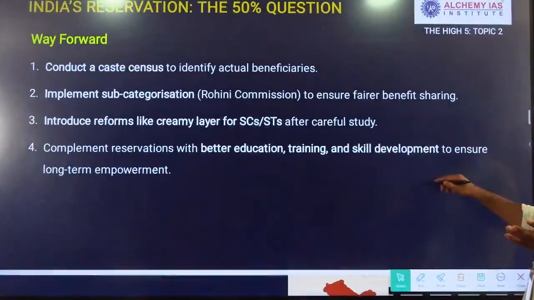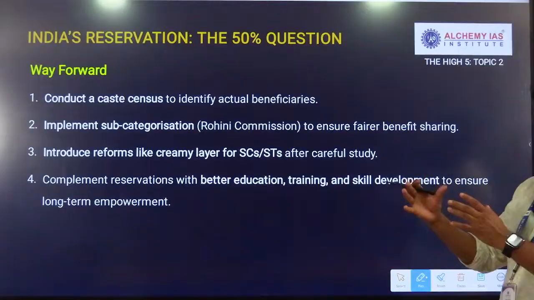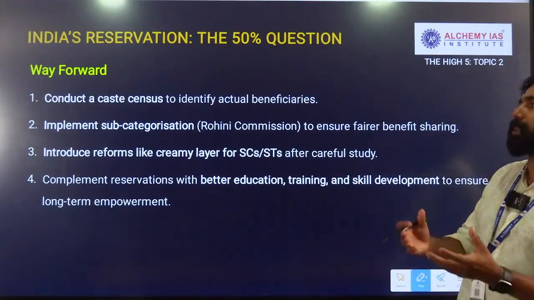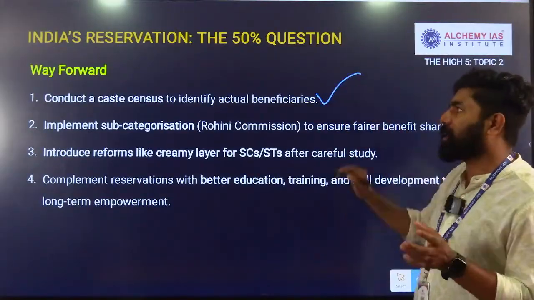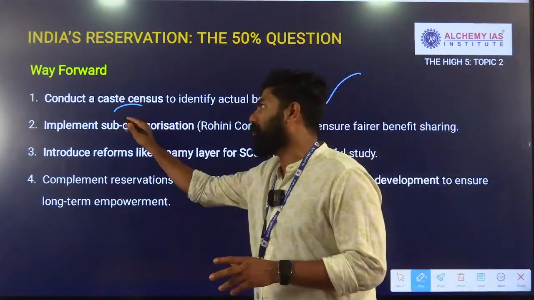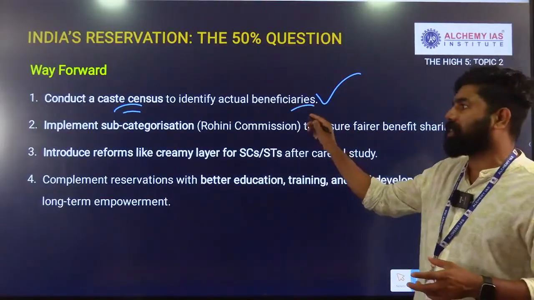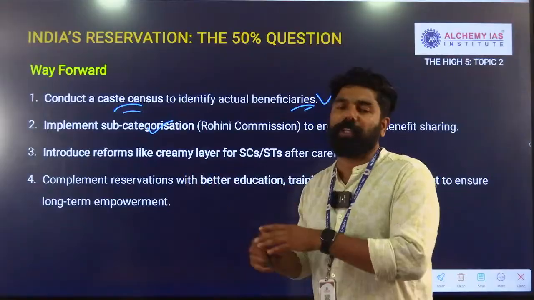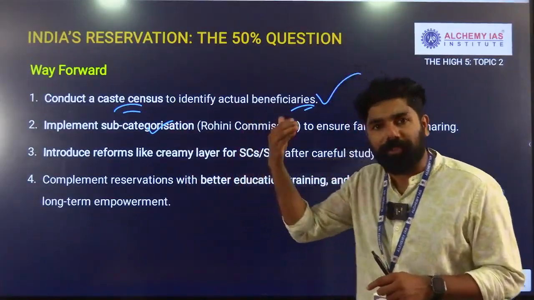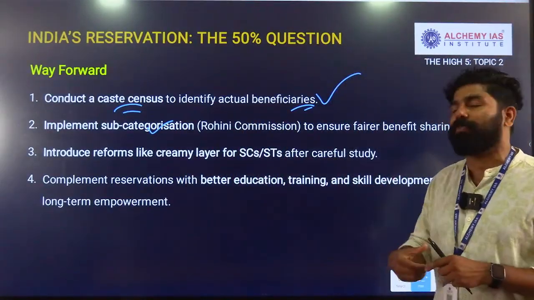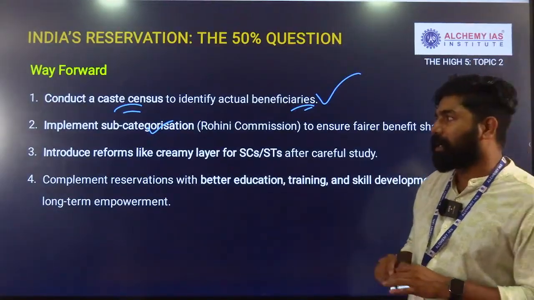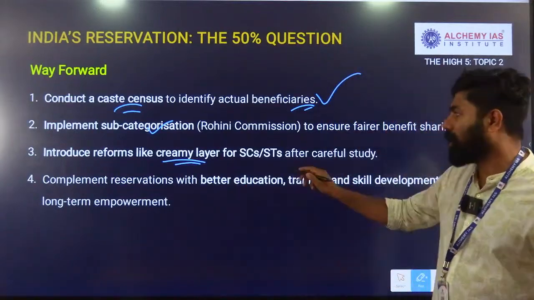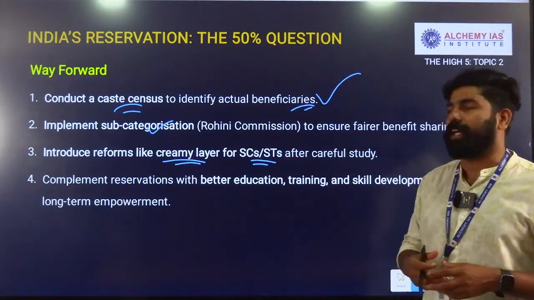This part can be used from a mains perspective, and you can also include the way forward in this kind of debate. Any question can come in the future, especially in the mains examination. So we should conduct a caste census in order to identify the real needy beneficiaries. And the second thing is that we should implement subcategorization. Recently, the Supreme Court also allowed the states to identify subcategorization within these reserved categories, and we can also introduce the creamy layer criteria for identifying the real disadvantaged sections within the SC and ST group.